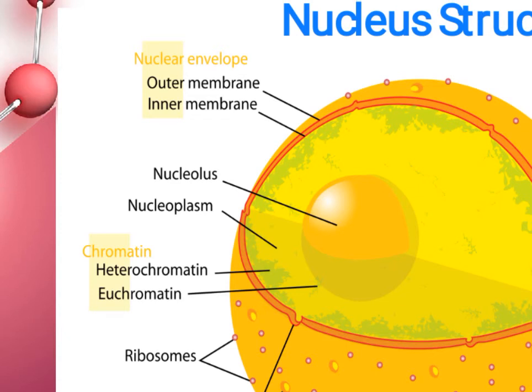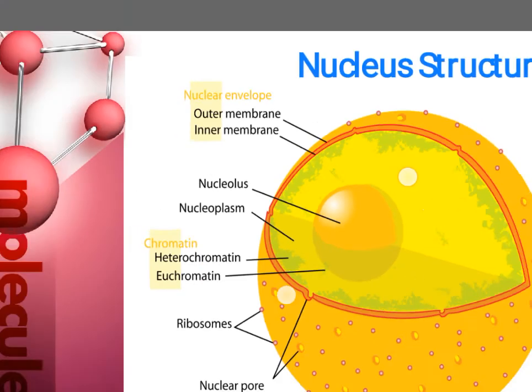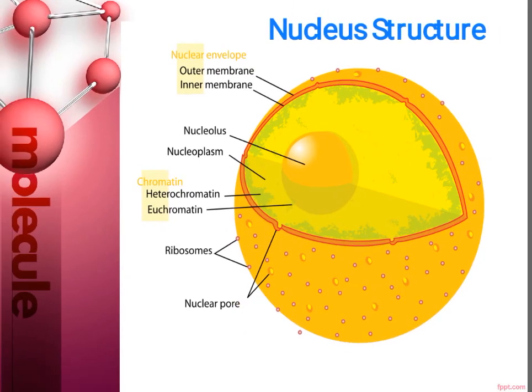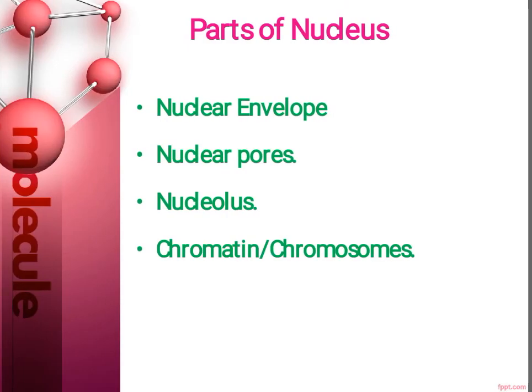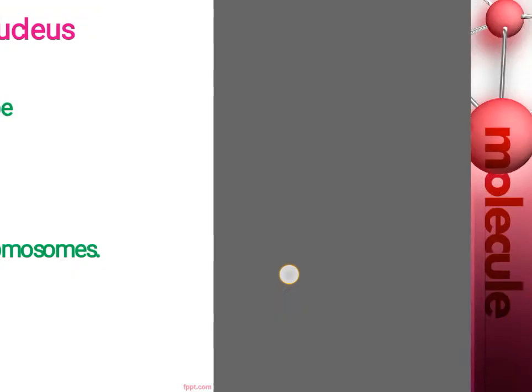So this is nuclear envelope, nucleolus, chromatin and ribosomes, nucleoplasm and nuclear pore. So these are the main parts of nucleus, and now we will see each part in details along with structure and particular information.